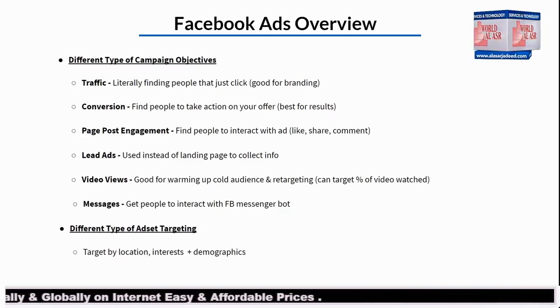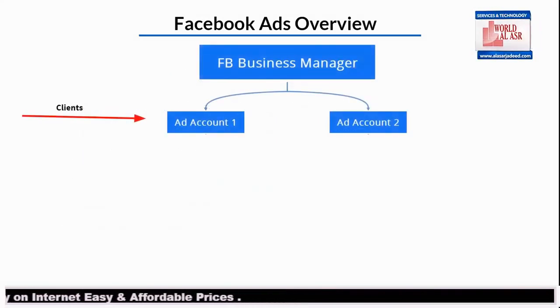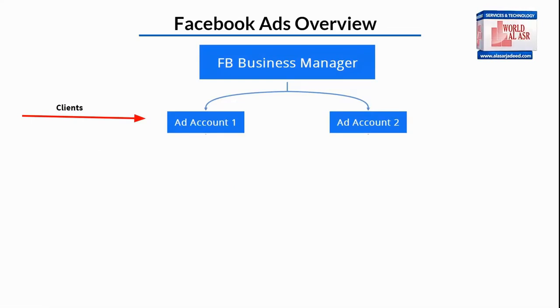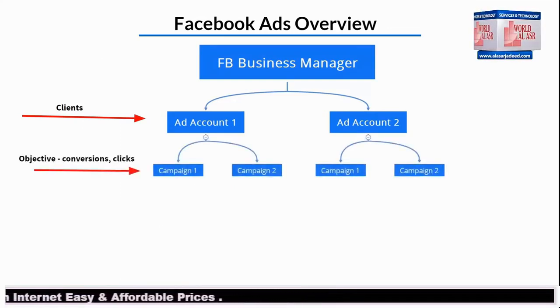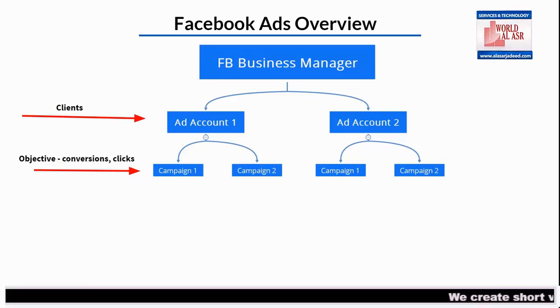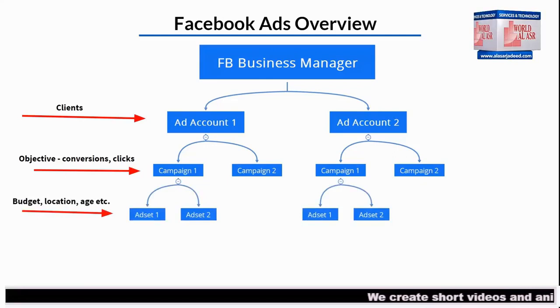So now let's look at a visual representation of the Facebook campaign and business manager. So here we have the Facebook business manager at the very top. That's our main hub. And then we have the ad accounts. These are going to be created for your clients, right? And then the second level here, we have the campaign objectives. This is where we have conversions, we have the clicks, we have the video views, the lead forms, okay? And then we have the ad set level. This is where we're setting our budget, our location, our targeting, interests, right?